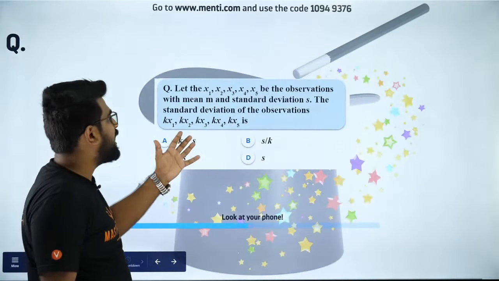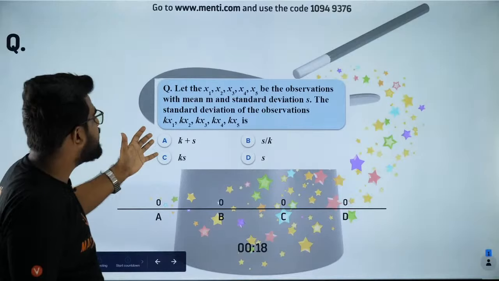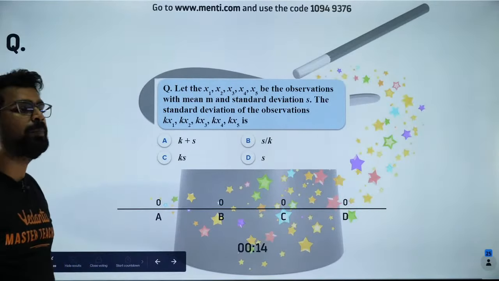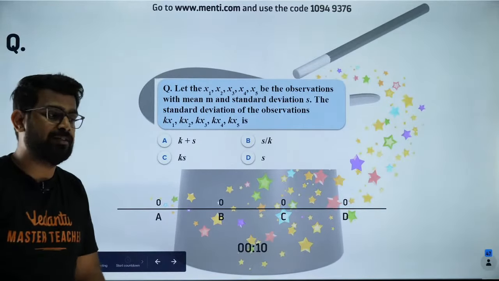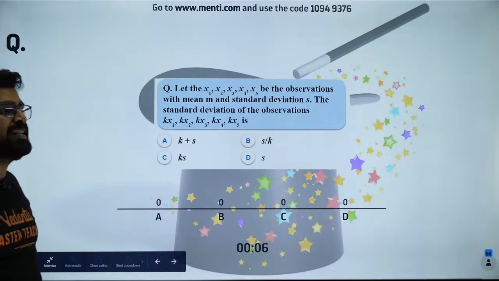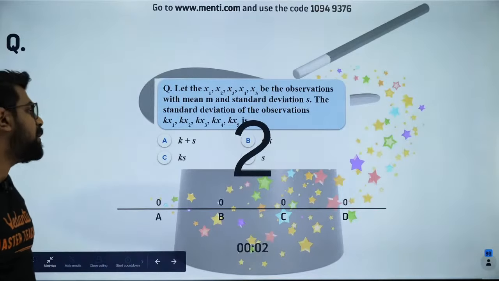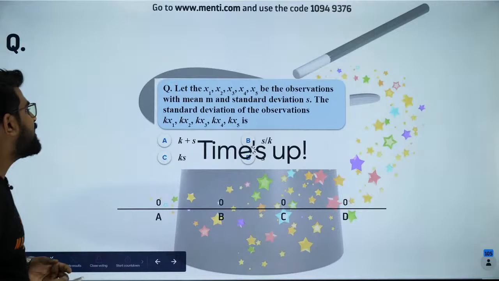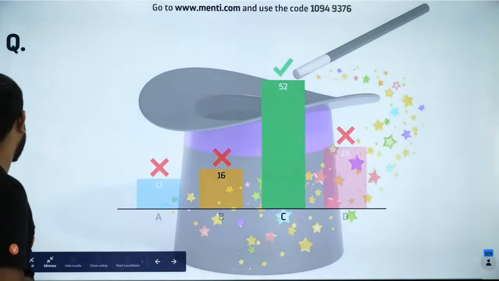I want you to find the standard deviation for these observations. Okay, a very nice question based on change of scale. It's the same thing, Dhanush. I just wrote it interchangeably. N and n are nothing but the number of terms, number of observations. Okay, the answer, my dear students, is nothing but option C. And you guys are awesome.